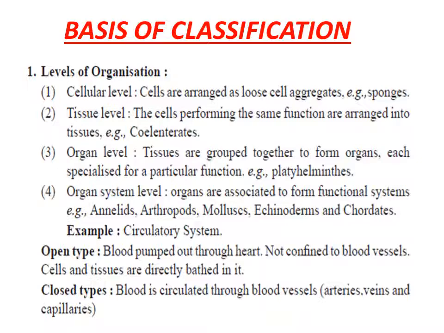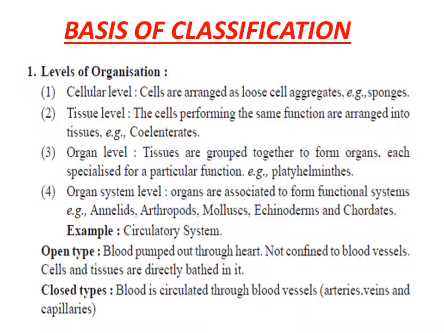As we study the different phyla, the most primitive phylum is phylum Porifera, where the organisms show only cellular level of organization. They are not clustered, they are not together as tissues. But in the further phylum, phylum Coelenterata, the cells start functioning together and are arranged in the form of tissues.